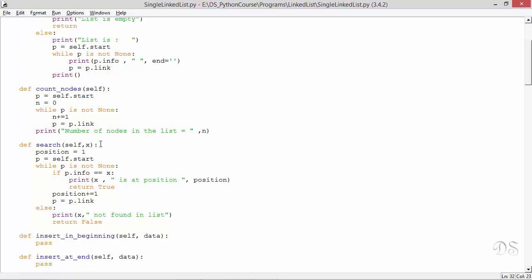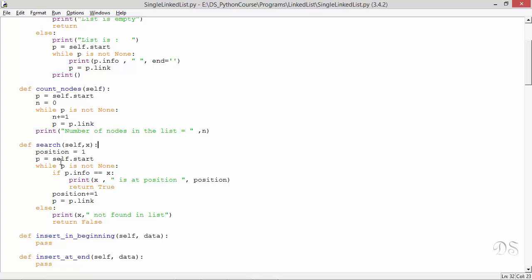Now this method search will return true if this element x is present in the list. Otherwise, it will return false. Let's see how this method works. We have taken this variable position and initialized it to 1. We'll increment it each time we visit a node.